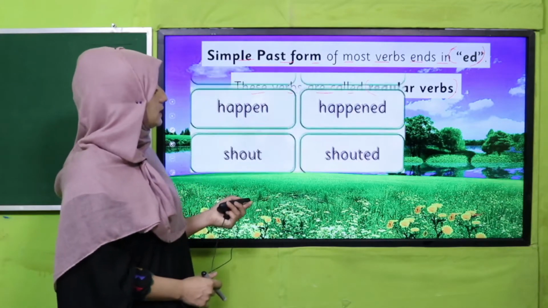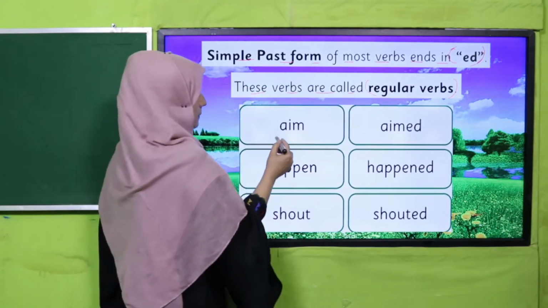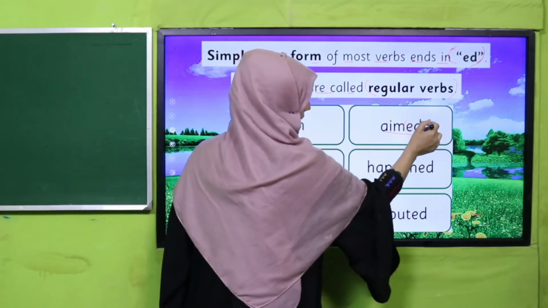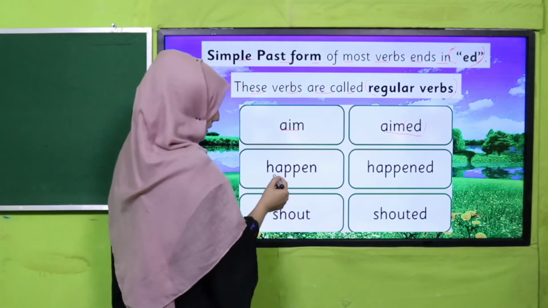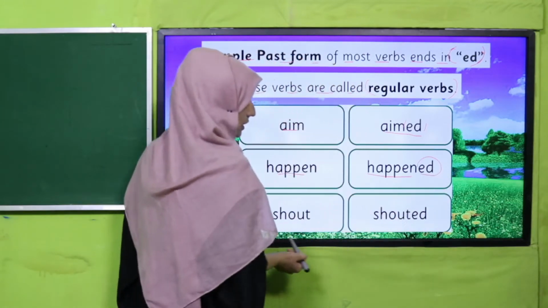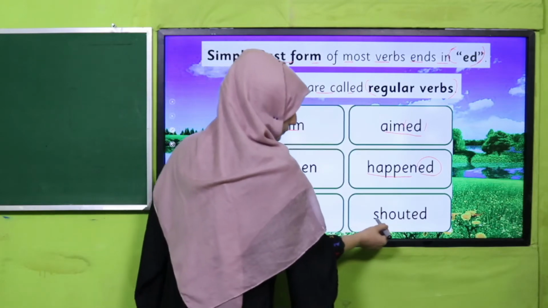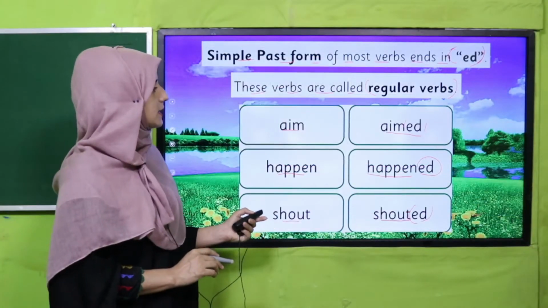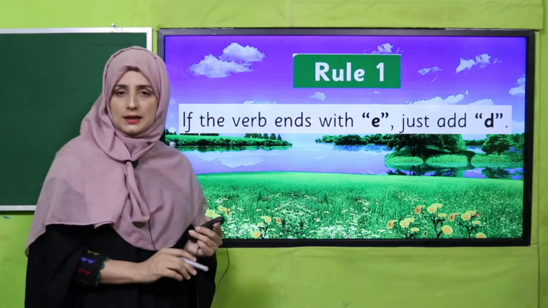You can see in this example: aim, first form, aimed. There we have added ed, my dear students. Happen, happened. There also ed. Shout, shouted. Yes, my dear students. So that is how we get the simple past tense. And there are some rules.